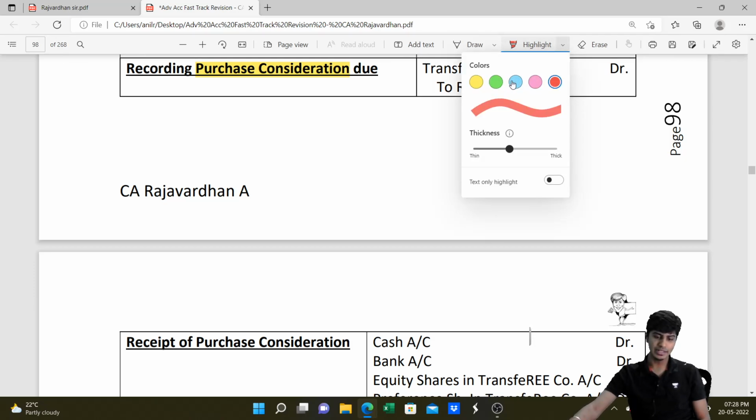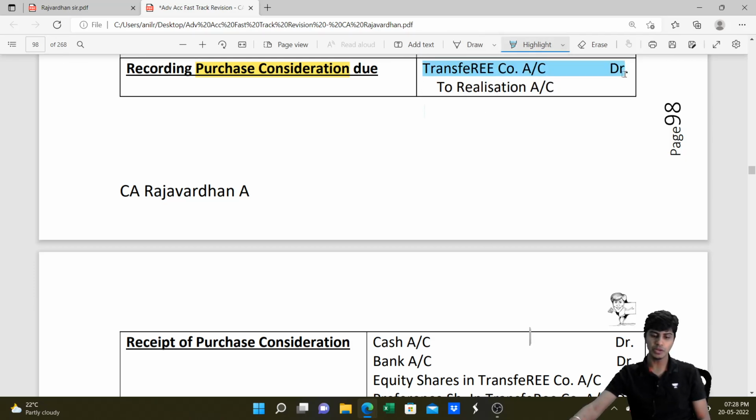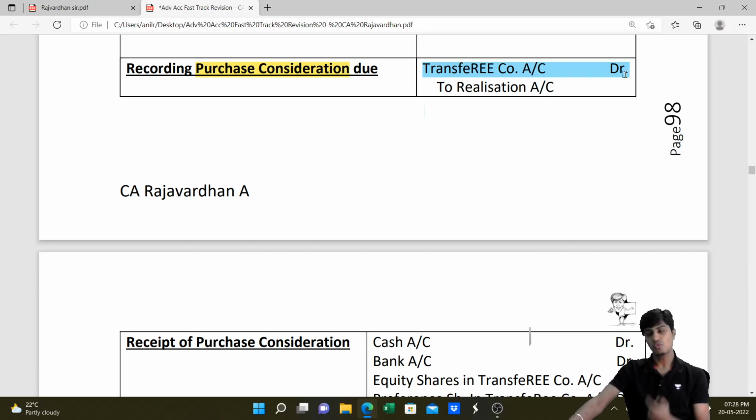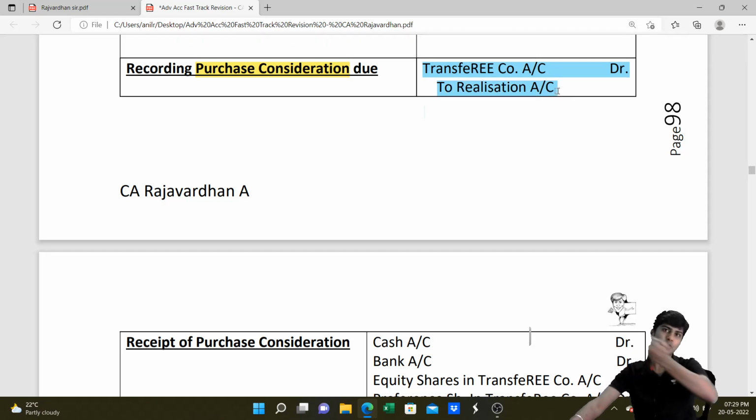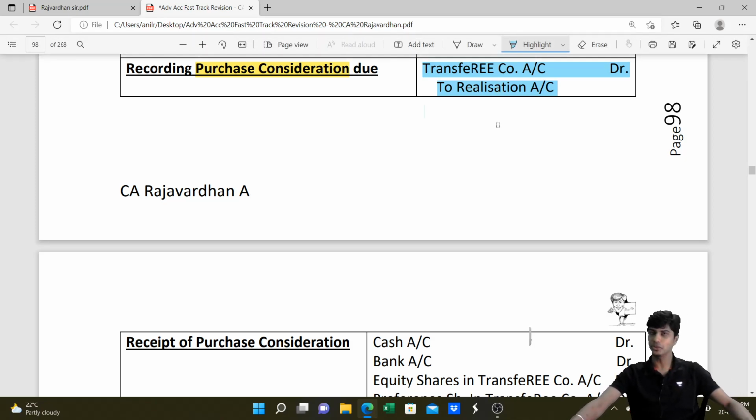Sir, why do we debit transferee company account? Because purchase consideration is receivable from transferee company. Why are they supposed to pay purchase consideration? Because we are giving them assets and liabilities. All the assets and liabilities are right now in realization account, which will now be credited to give them. And they are supposed to give us purchase consideration. So the PC due entry is transferee company to realization.